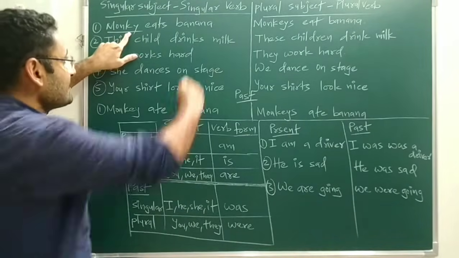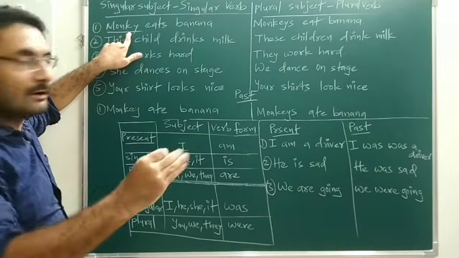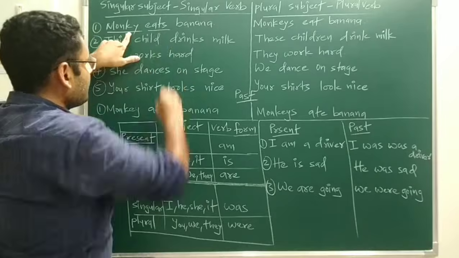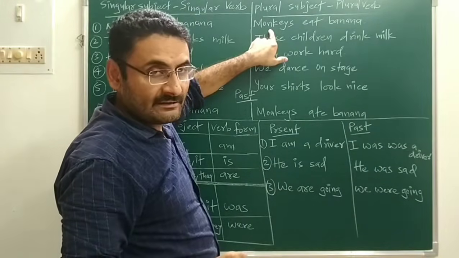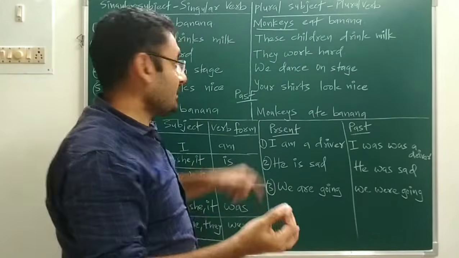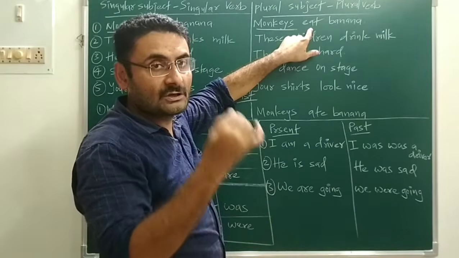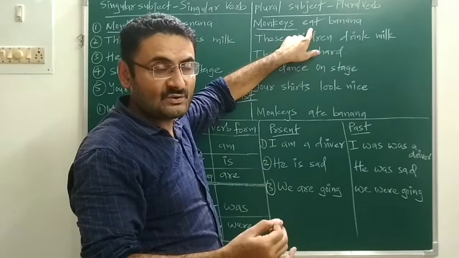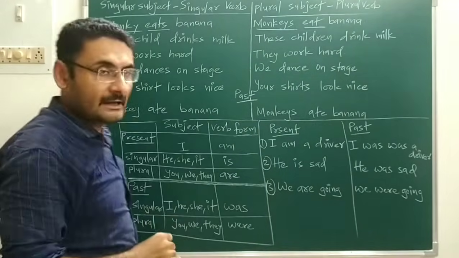With a singular subject, a singular verb will come, which means with s or es. So I will write: monkey eats banana. Similarly, monkeys is your plural subject. With a plural subject you have to use a plural verb, which means without s or es. So I will write: monkeys eat banana.